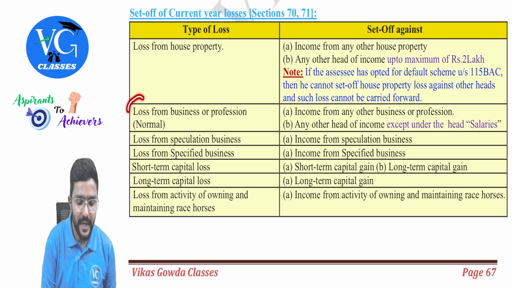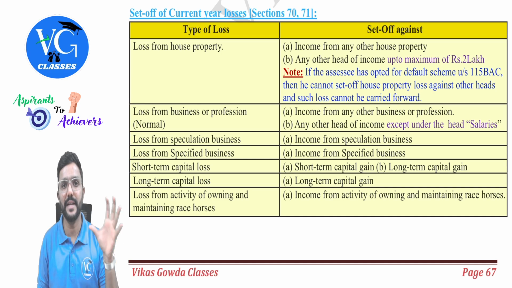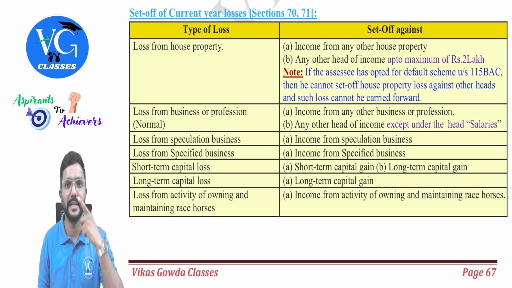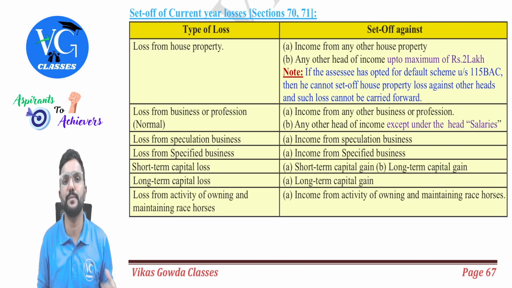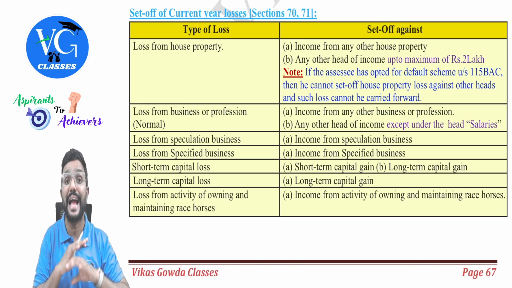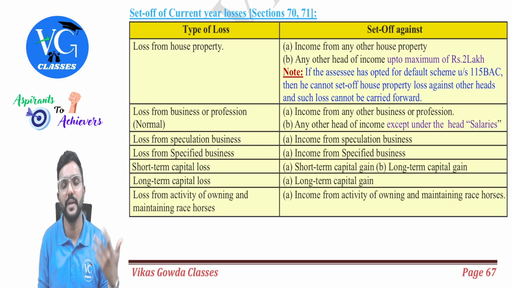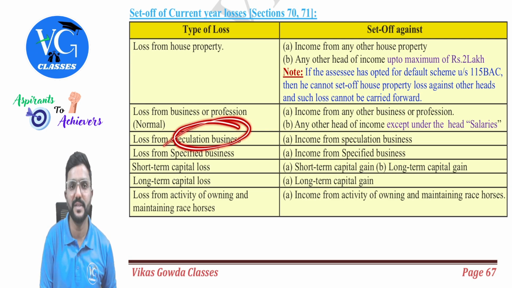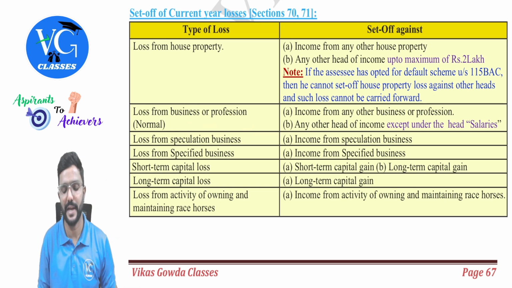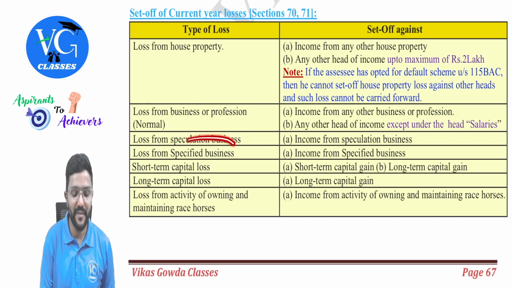Then under the head PGBP, we will divide the business into 3 types for the adjustment of loss, guys. So first one, speculation. Sir, what is speculation business? When assessee is buying and selling anything online without actual delivery, without physical delivery, we call it speculation, guys. So the risk is more here. That is why if an assessee has a loss from speculation business, it can only be adjusted against income from speculation, guys.